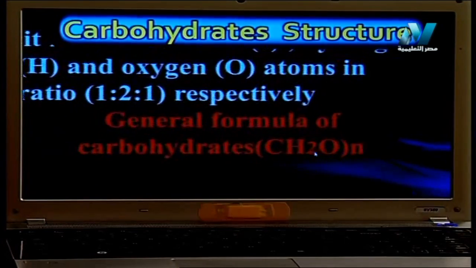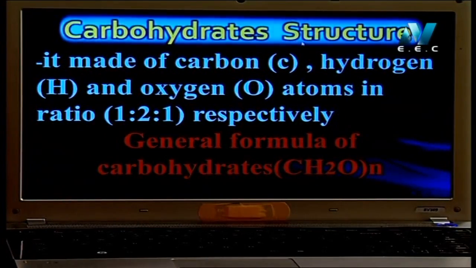Let's discuss together the structure of carbohydrates. Carbohydrate, as I said, organic. That means containing carbon atom and hydrogen in their structure. This is very important. يبقى الكربوهيدرات هنا organic. Organic ليه؟ علشان فيها الكربون وفيها الايه؟ الهيدروجين. كمان containing oxygen. هنا بقى يا ولادي في ريشيو محددة بالنسبة للكربوهيدرات. الريشيو between the carbon, hydrogen and oxygen 1 carbon, 2 hydrogen and 1 oxygen.